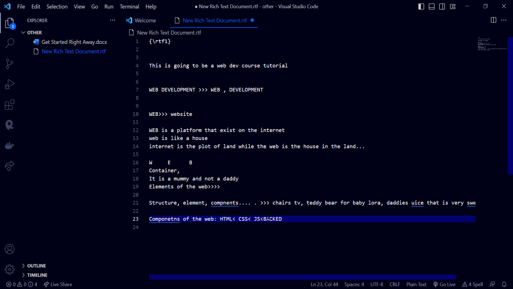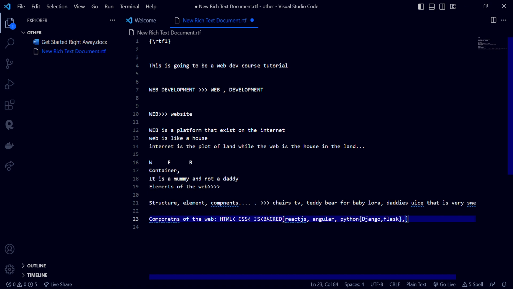Backend would include stuff like, I guess, React JS and maybe Angular JS and all that. Maybe Python frameworks like Django and what's it again, Flask, right? Python frameworks like Django and Flask and all that. So basically, we have those components.